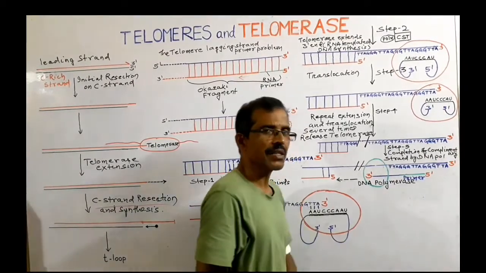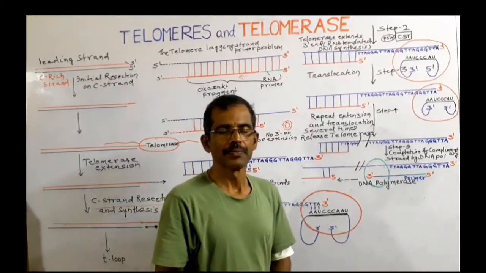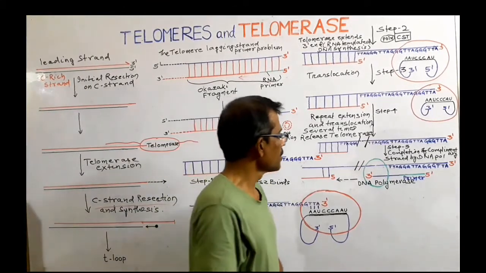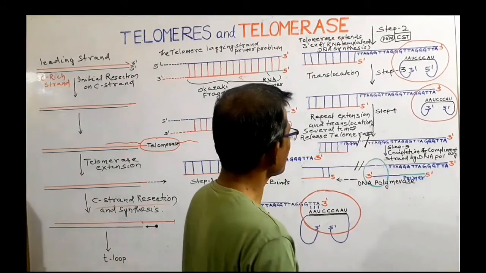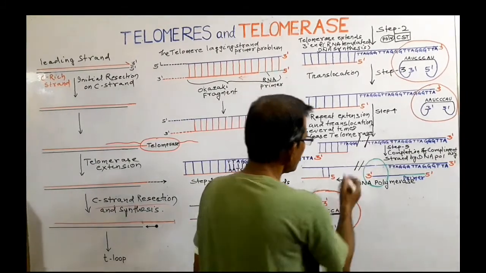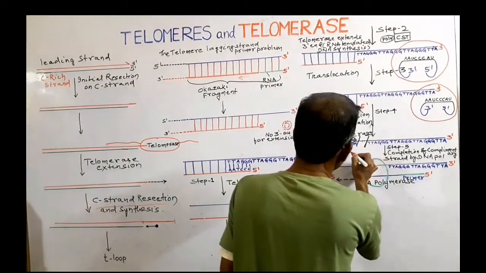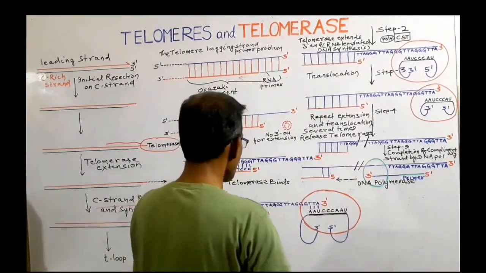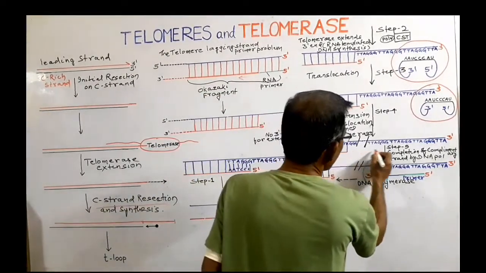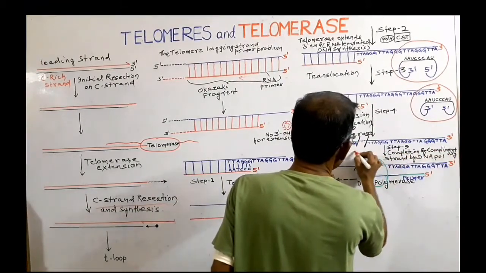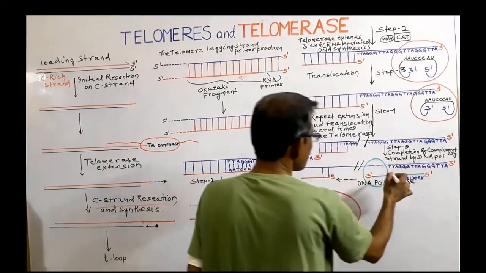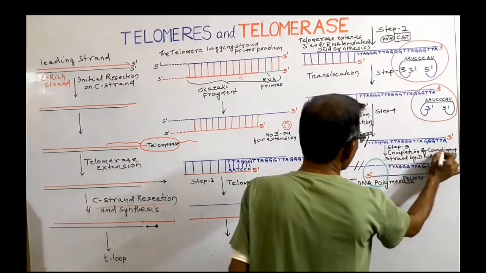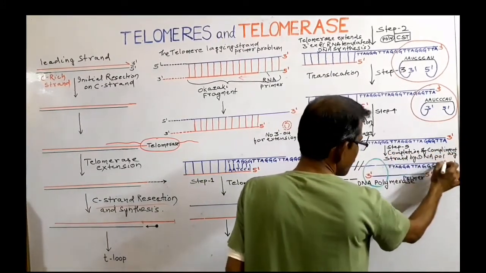After extension of the 3' end with the help of enzyme telomerase, there is a necessity for the synthesis of the strand in place of the RNA primer. And here there is an RNA primer, and this RNA primer has been removed, and after the removal of the RNA primer, this is the gap that has to be filled.